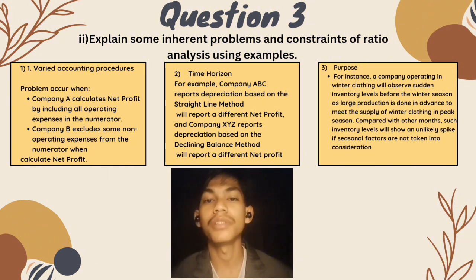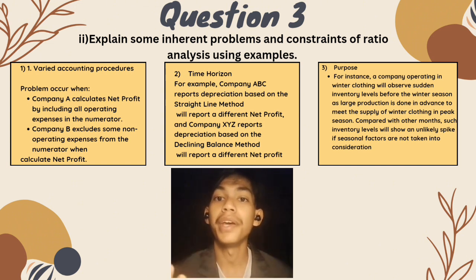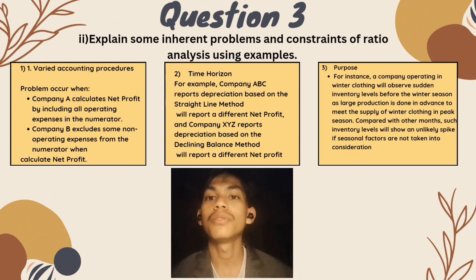One of the problems of using ratio analysis is fluid accounting procedures. Let us look at two businesses that are involved in the same industry, Company A and Company B. We wish to use the net profit margin ratio to compare their profits. A problem will occur when Company A calculates net profit by including all operating expenses in the numerator, while Company B excludes some non-operating expenses from the numerator when calculating net profit.